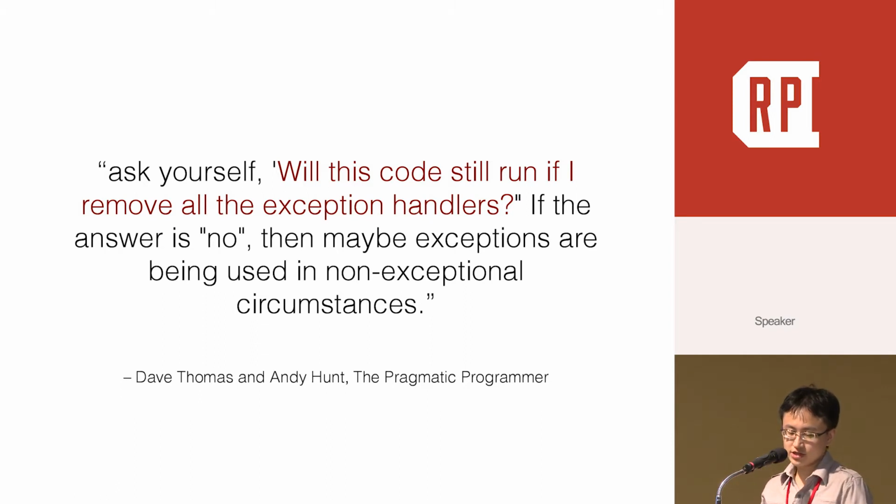For example, imagine that we are going to open a file. If the file should be there, then using an exception to make sure it's good. But if you have no idea whether the file should exist or not, then it's not an exceptional situation if you cannot find it.